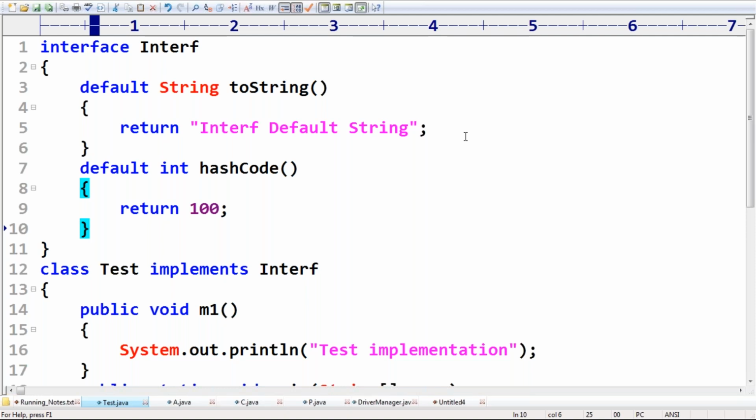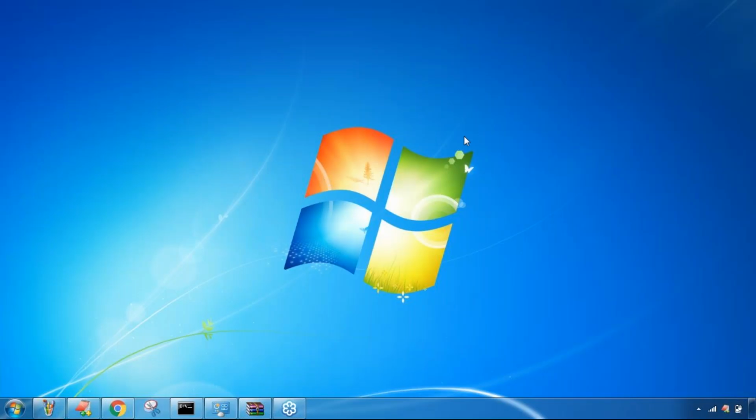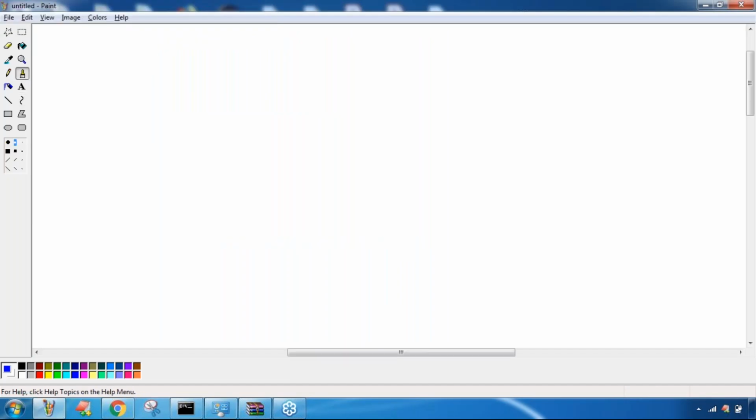Suppose two parent classes are there, assume this is P1 and this is P2. If a single child class tries to extend more than one parent, of course it is not allowed in Java.